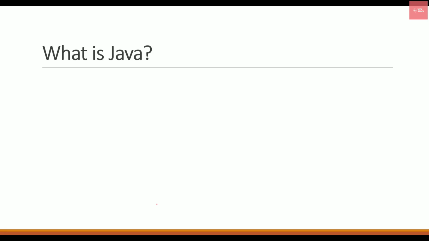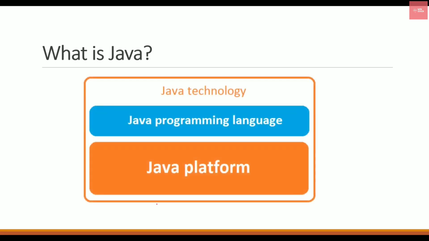So let's see what is Java. Java is a technology which is called a programming language as well as a platform. Java is a programming language like any other language, as we have C, C++, and it is called a platform because Java can be executed on any device. You just need to install a runtime environment for executing the program, and Java provides its own runtime environment, and that is why we call Java a platform as well. So Java is both a programming language as well as a platform.